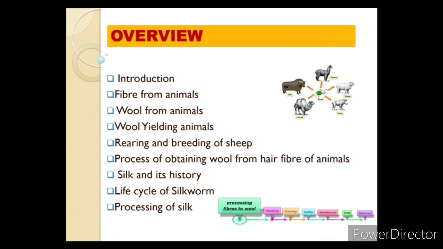Now first of all we discuss which topics are covered in this chapter. First of all, introduction, fiber from animals, wool from animals, wool yielding animals, rearing and breeding of sheep, process of obtaining wool from hair fiber of animals, silk and its history, life cycle of silkworm, processing of silk. In this chapter, we will discuss these few topics.